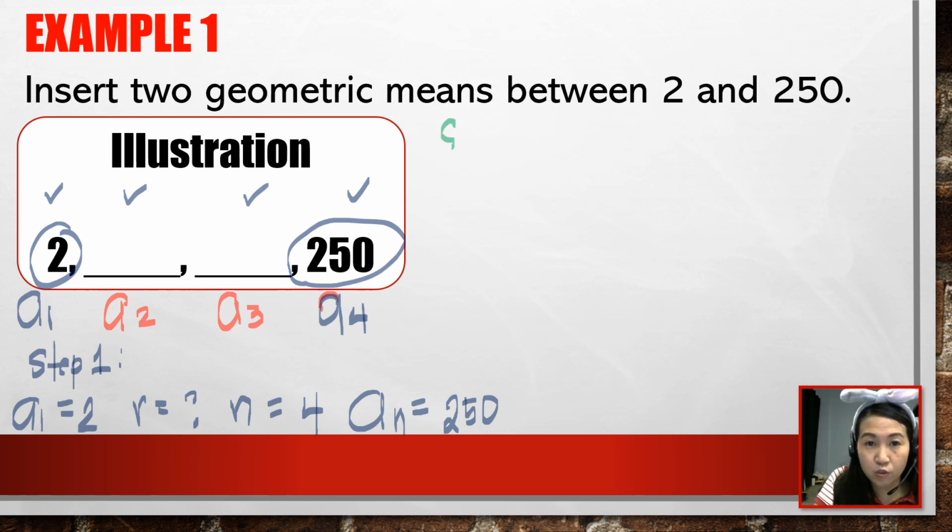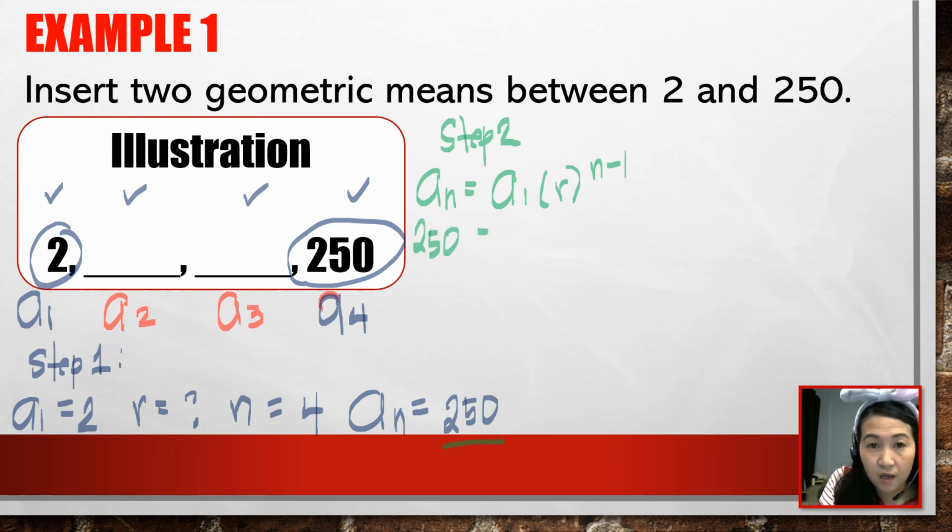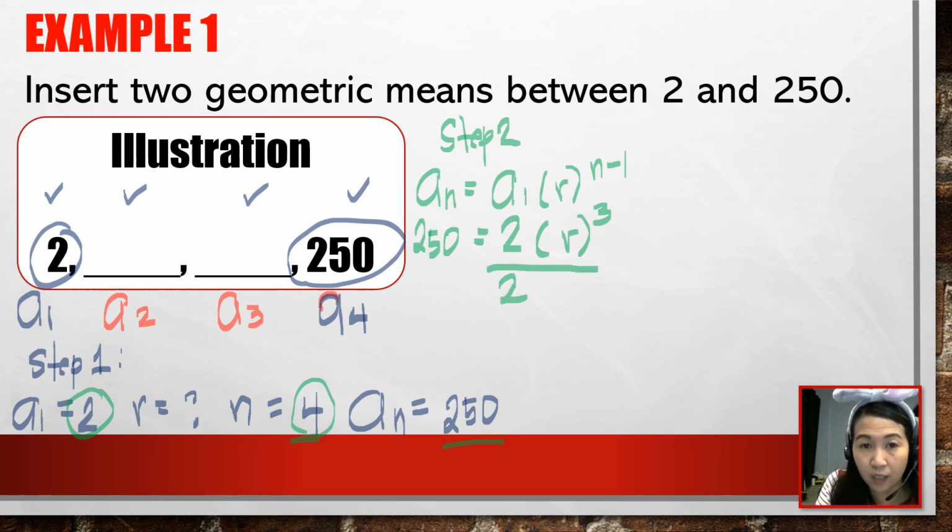Step number 2, we need to substitute our given to the formula. A of n is equal to a of 1 times the ratio raised to n minus 1. Our a of n is 250. Our a of 1 is 2. Our common ratio is unknown. Our n is 4, so n minus 1, 4 minus 1, that is 3. In solving for r, we can cancel out 2 by dividing both sides by 2. What we have here is r cubed, and 250 divided by 2, that is 125.